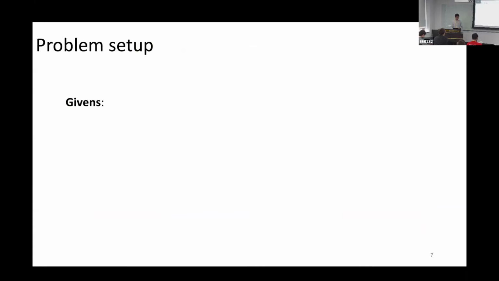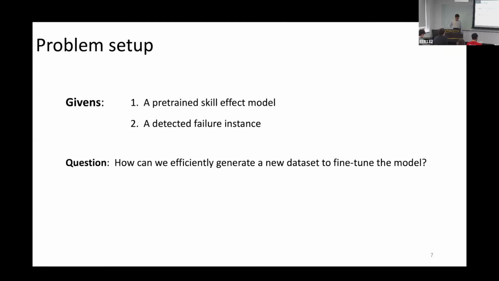Here we give a high-level problem setup. The robot is given a pre-trained skill effect model and a detected failure instance. The research question is: how can we efficiently generate a new dataset to fine-tune the model such that the robot can recover from the failure scenario and also minimize future failures?